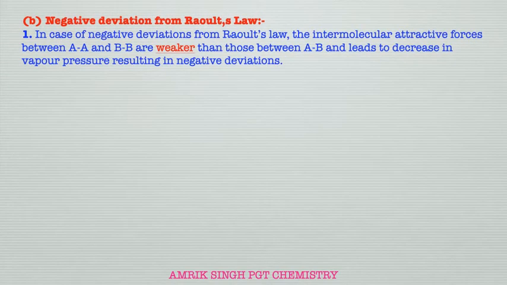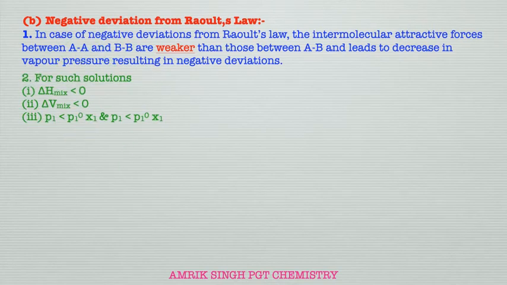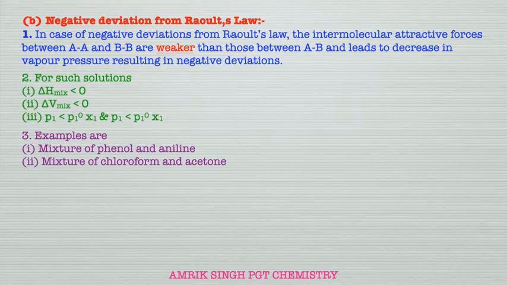In case of negative deviation from Raoult's law, the intermolecular attractive forces between AA and BB are weaker than those between AB, which leads to a decrease in vapor pressure, resulting in negative deviations. For such solutions, delta H mixing is less than 0, delta V mixing is less than 0, and the vapor pressure of each component will be less than expected by Raoult's law. Examples are a mixture of phenol and aniline, and a mixture of chloroform and acetone.